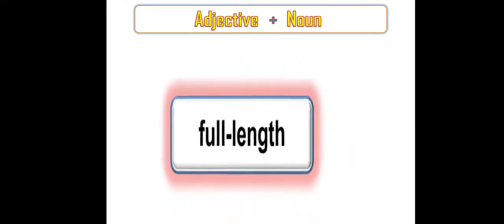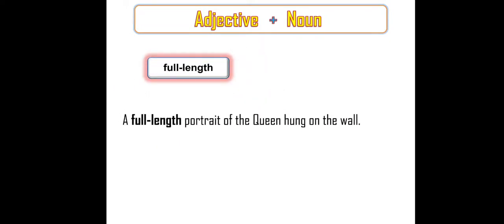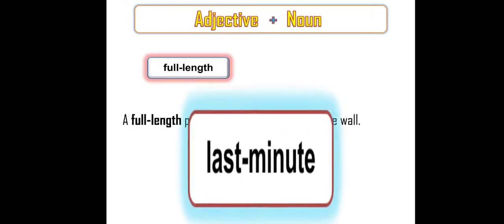Adjective plus noun also gives compound adjectives. First example, full-length. A full-length portrait of the Queen hung on the wall. Portrait means picture. A picture of the Queen hung on the wall. What length? Full-length. Full-length is a compound adjective and portrait is a noun. Full is an adjective, length is a noun.